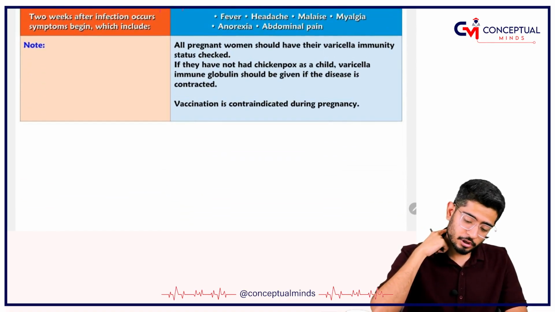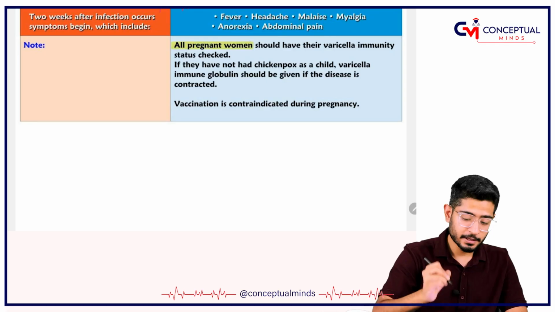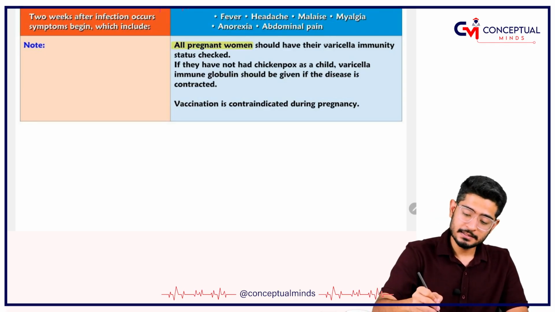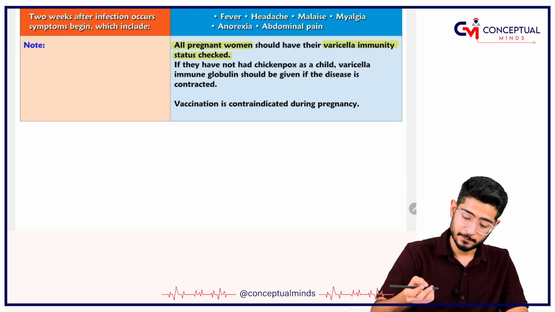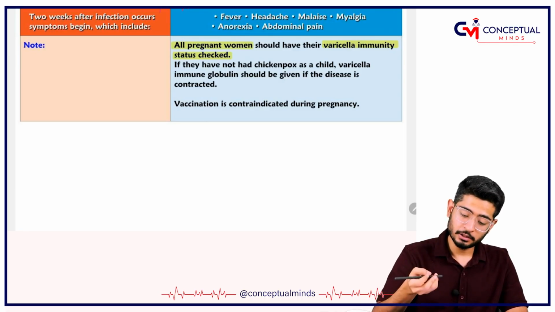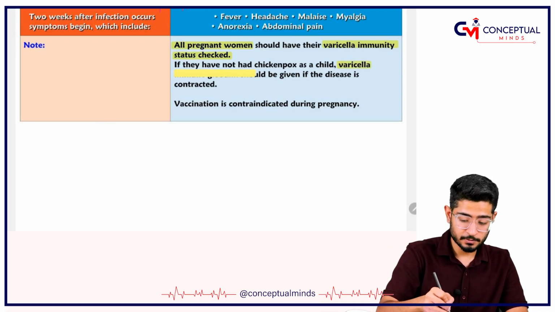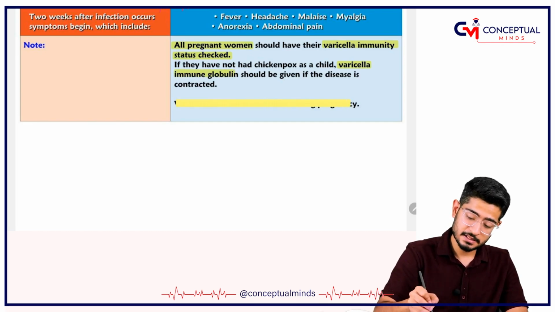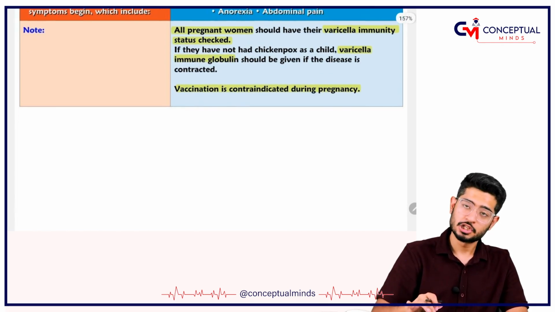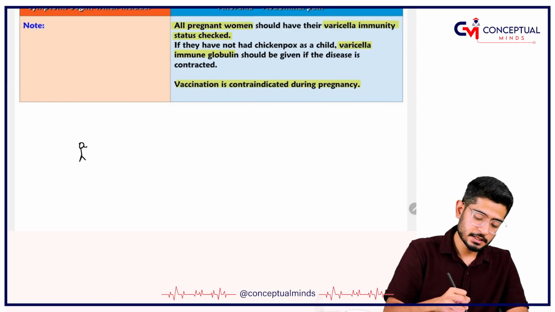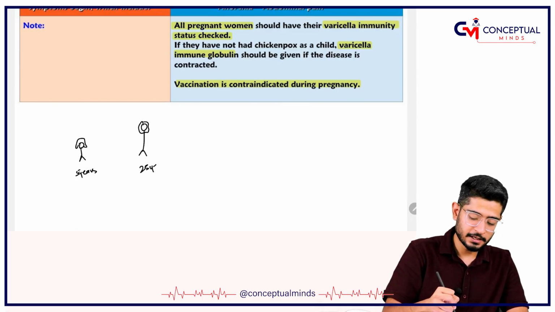Next, coming on to pregnant females. All pregnant women should have their varicella immunity status checked. If they have not had it as children, varicella immunoglobulins should be given, because the vaccination is contraindicated in pregnancy. For example, she was a 5-year-old girl, now she is a 25-year-old lady, and the 25-year-old lady has never had the infection.